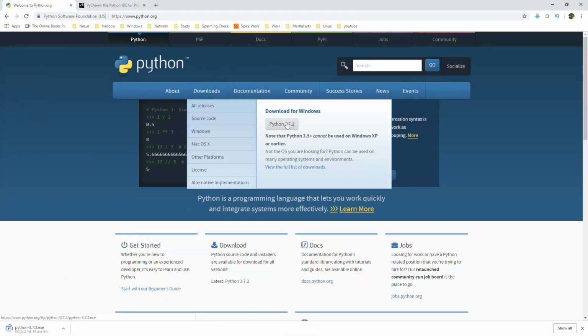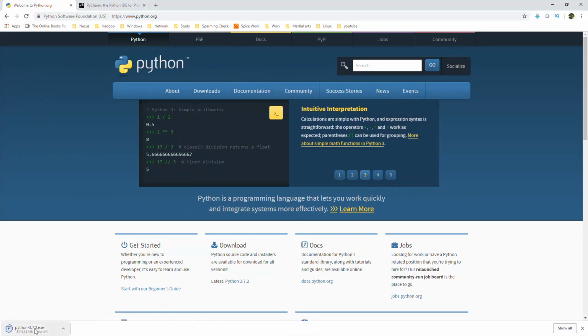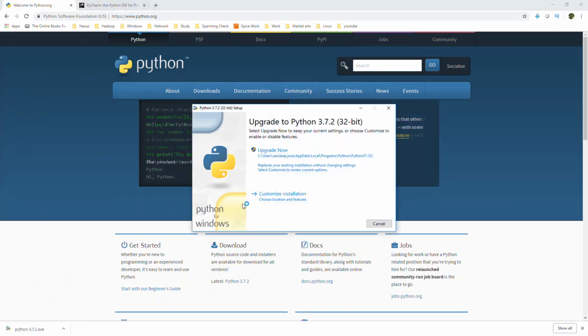Once the download finishes, open the setup file and run it. Make sure to check to add Python 3.7 to the PATH in the installer, and then click on Install Now. When the installation is done, because I already have Python, it's just asking me to upgrade it.